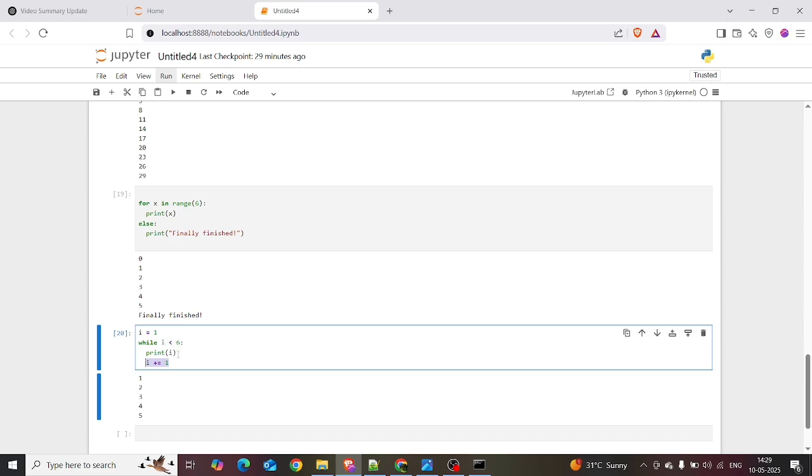the condition is true, and it will print the i, and again it will be incremented by 1, and again it goes here, i equal to 4, and again it checks 4 less than or equal to 6, and it will print the i, and it will increment i by 1, and again it will go to i equal to 5, and check 5 less than or equal to 6, yes, the condition is true, and it will print the i, and again it will be incremented by 1,